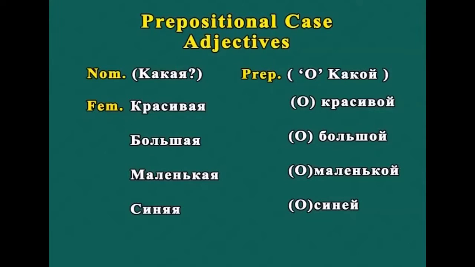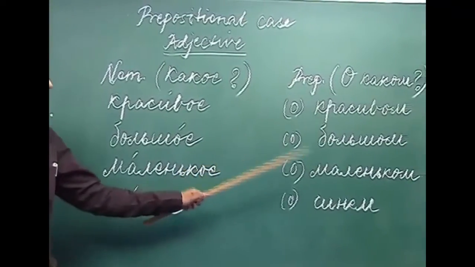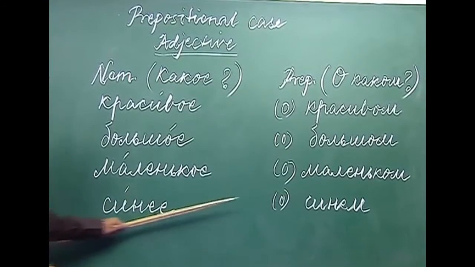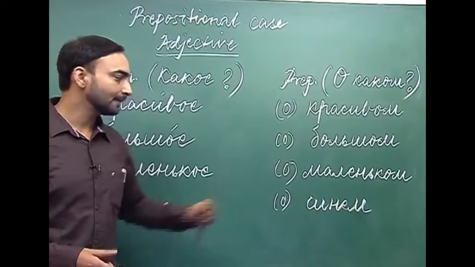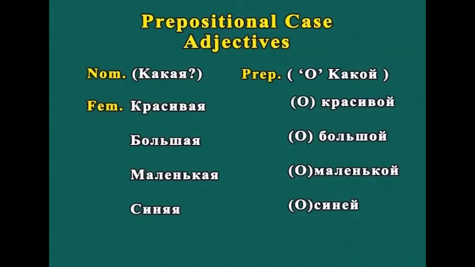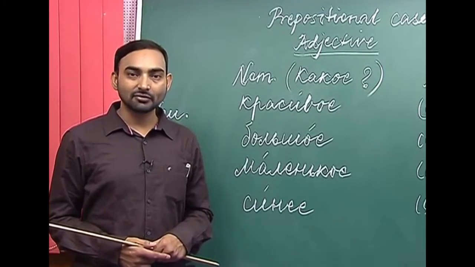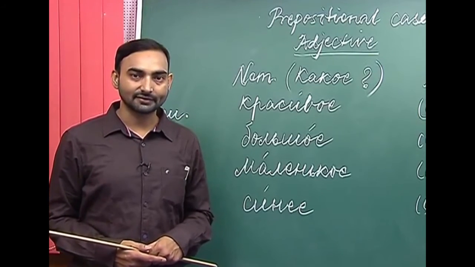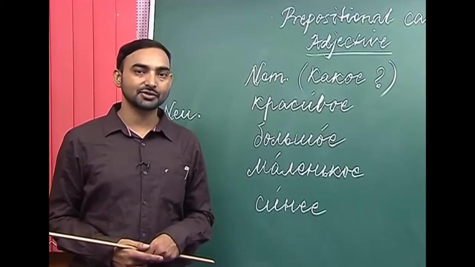The next adjective we have is sinee. Sinee has a soft ending. So what happens with soft ending adjectives in the prepositional case? This ee changes into em. Sinee, sinem. So this is how the adjectives decline in the prepositional case, singular number. We have only done the singular adjectives in the prepositional case, and these are the changes that we make with the adjectives in the prepositional case.